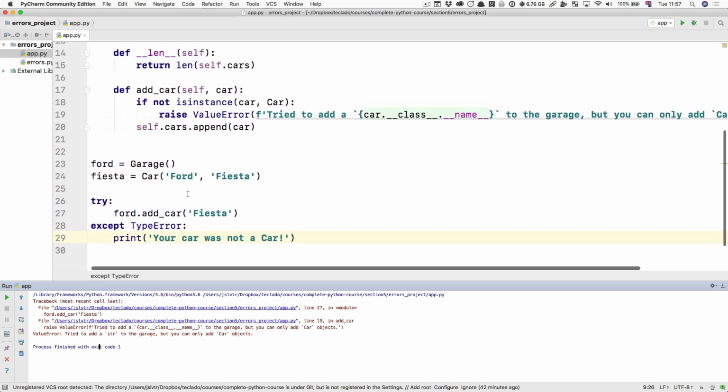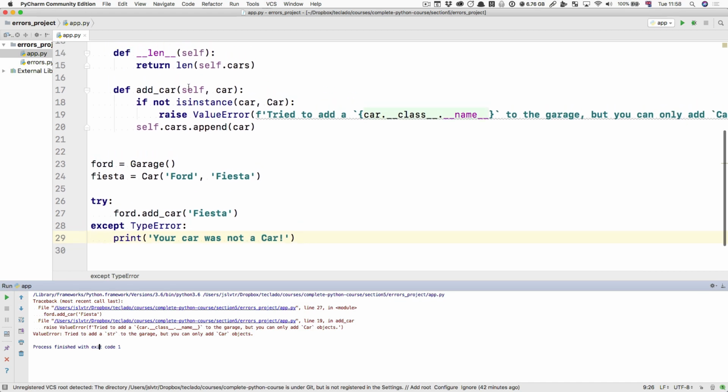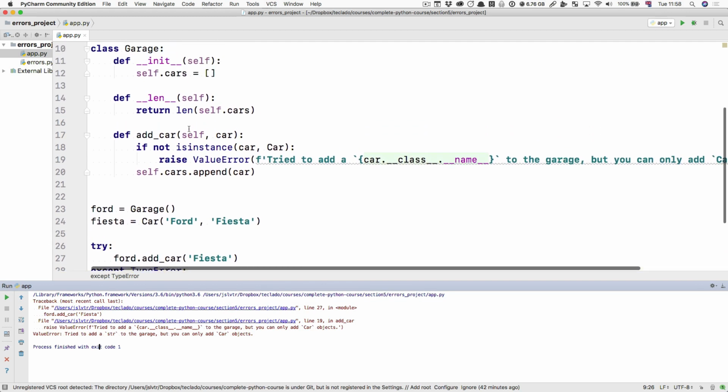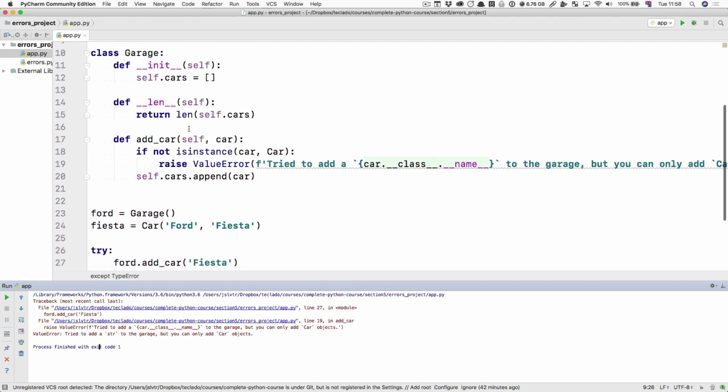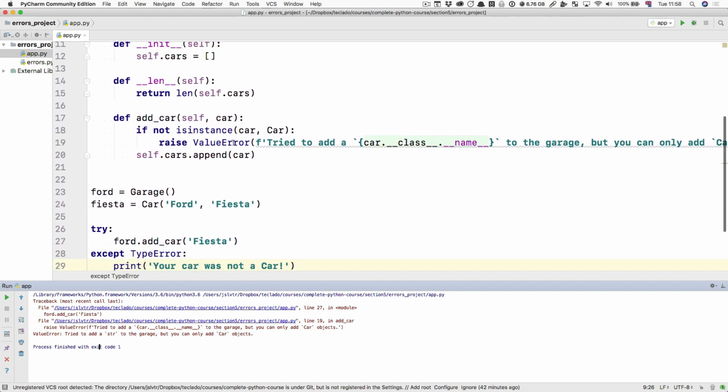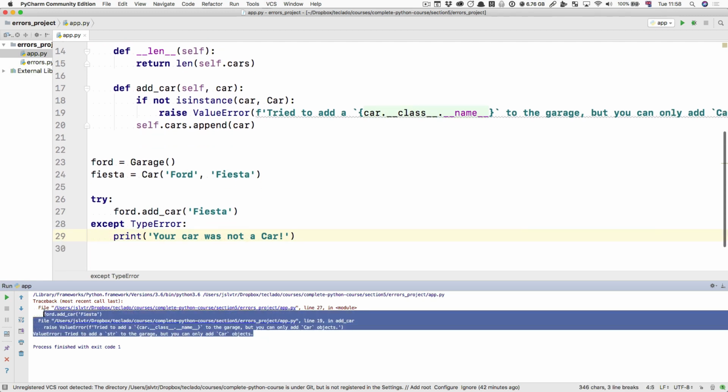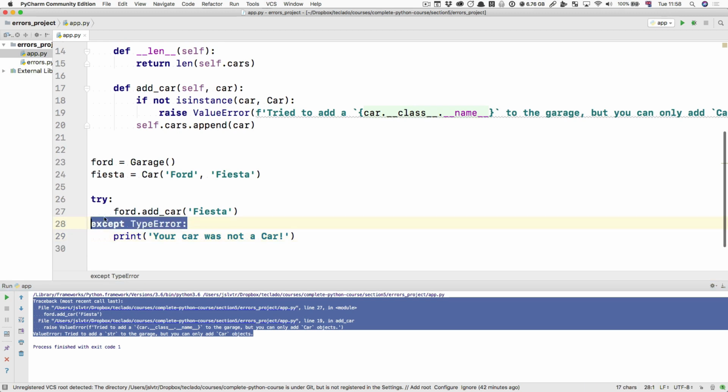However, you should not necessarily catch them when you are working on the code that users are not going to interact with directly. That way, if an error does happen anywhere in your code, your program is going to crash, and that's good while you are writing code. Once you share the program with your users, you don't want errors to be appearing, so you want to catch them, like so.